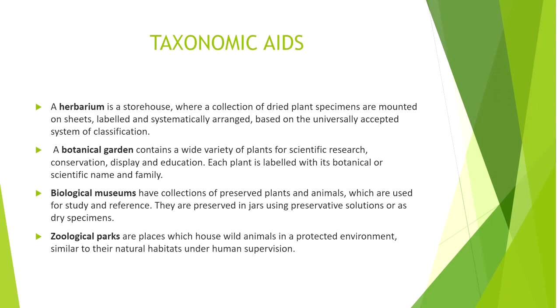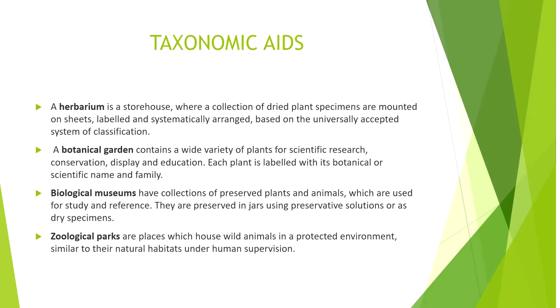And biological museums also have a collection of preserved plants and animals, which is again lifeless. They are preserved only, and are used for study and reference. Mostly these are preserved in jars using preservative solutions, or as dry specimens. And another taxonomical aid is zoological parks, which are places that house wild animals in a protected environment similar to their natural habitats under human supervision.